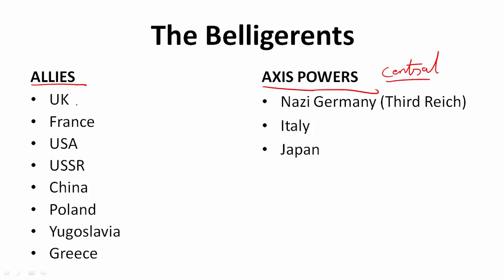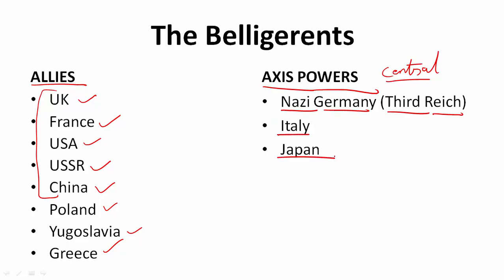So in the Allies, we have UK, England, the British Empire, France and all its colonies, USA, USSR, and China, and some minor countries like Poland, Yugoslavia and Greece. But the major combatants were these: UK, France, USA, USSR and China. On the other hand, Axis powers had the Nazi Germany or the Third Reich, it was called, the Kingdom of Italy and Japan. So these three countries.